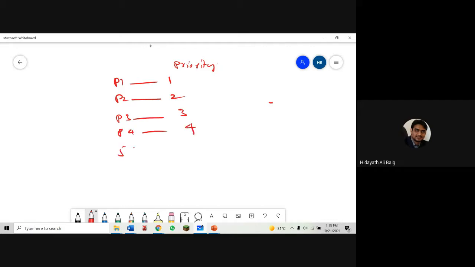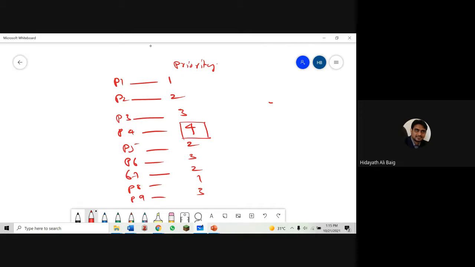Process 5 with priority 2. Process 6 with priority 3. Process 7 with priority 2. Process 8 with priority 1. Process 9 with priority 3. So now my point is about this process.